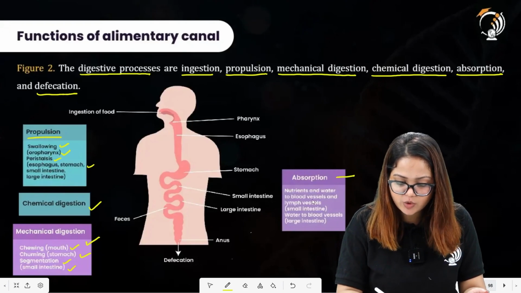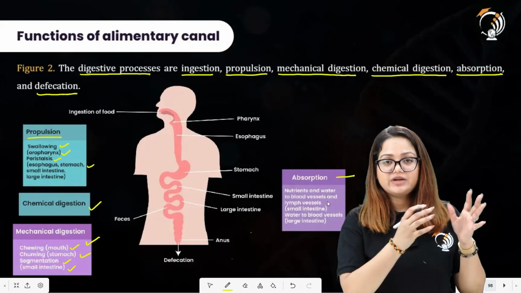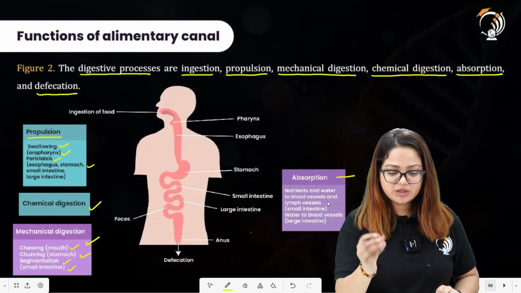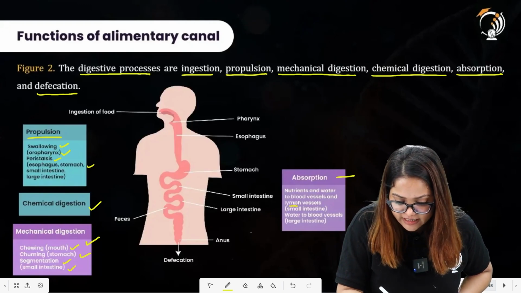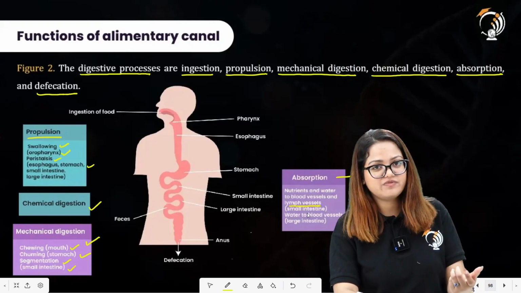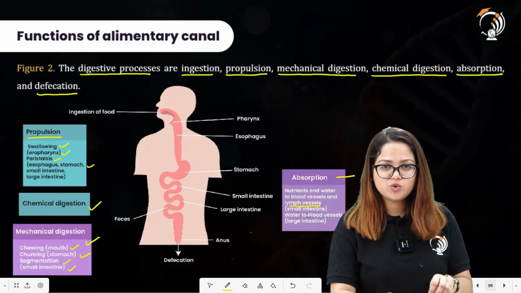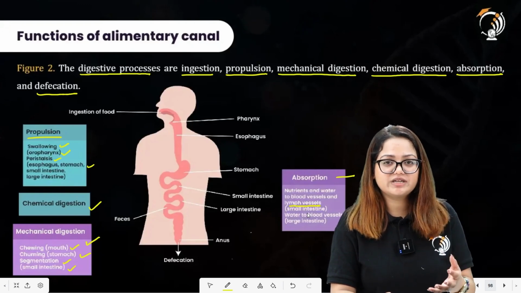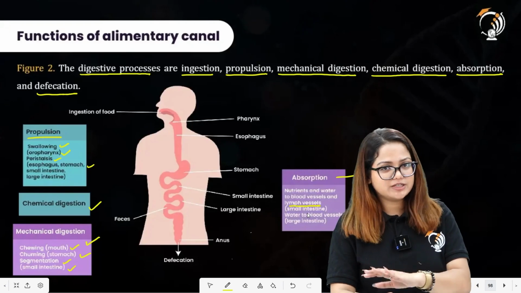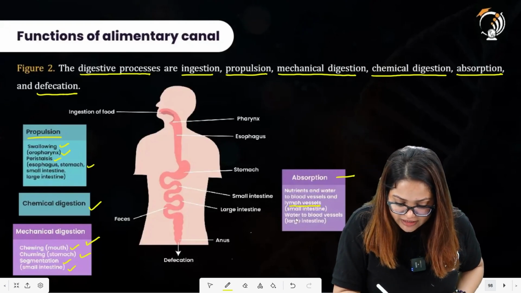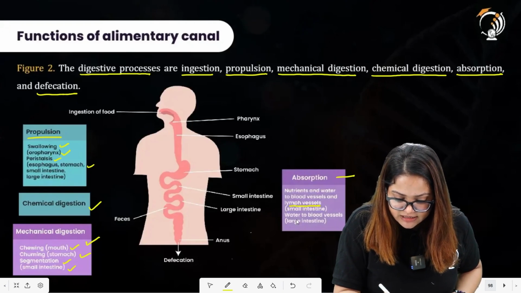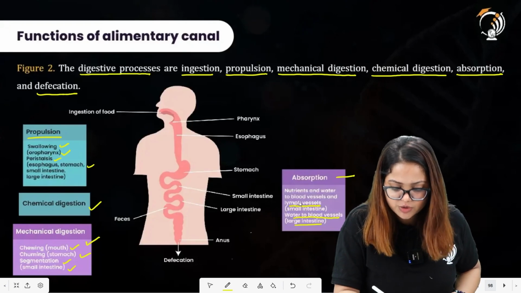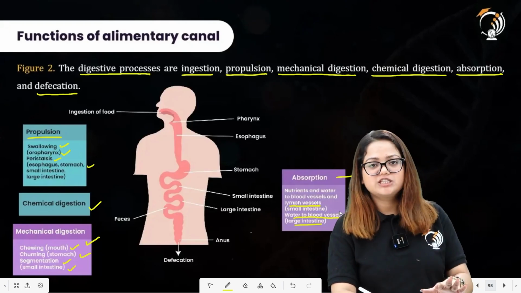Absorption is there, so nutrients and water go to blood vessels and lymph vessels. Whatever we have absorbed here will be transported to each and every part of the body through the blood, and there is also another system called the lymphatic system, which has lymph vessels. Food will be absorbed in that too, but this is not a part of the digestive system over here. This need not be concerned here. We will study about that in later one shots as well. In the large intestine, water will be absorbed to the blood vessels. There will be nutrients and water absorption to the blood vessels and lymph vessels by the small intestine.